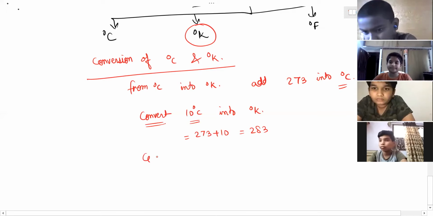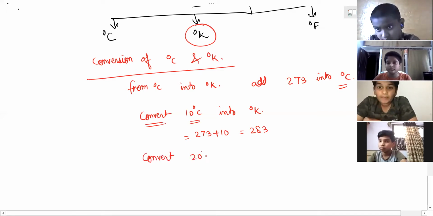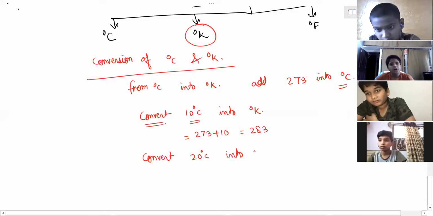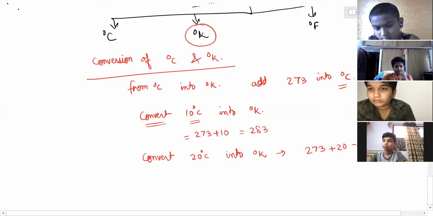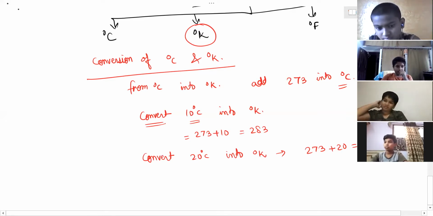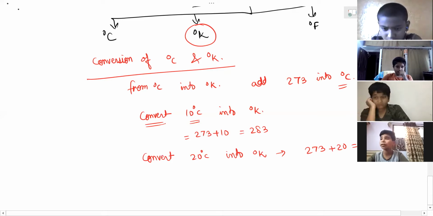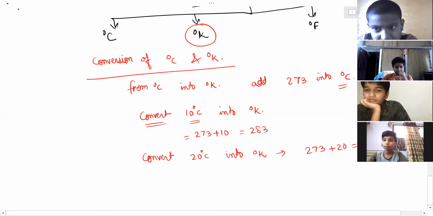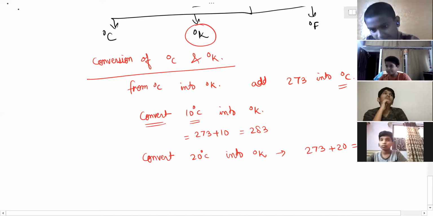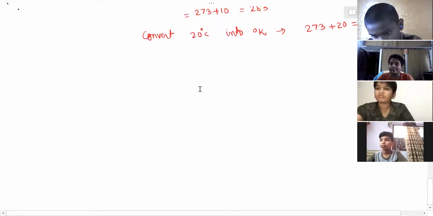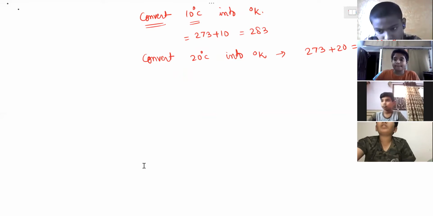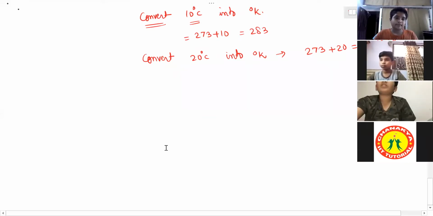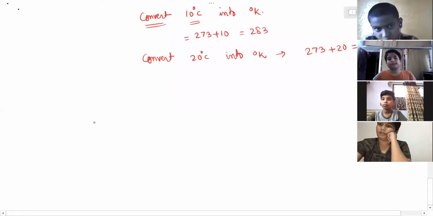Same way if I ask, convert 20 degree Celsius into degree Kelvin. So what you should reply, Babu? Sir, 293. Okay. So 293. Anyone is having doubt, please let me know. If you have no doubt, we will ask a question directly. Haricharan, Ritvik, Shiva, Kunal, do you have any doubt, Babu? No, sir.